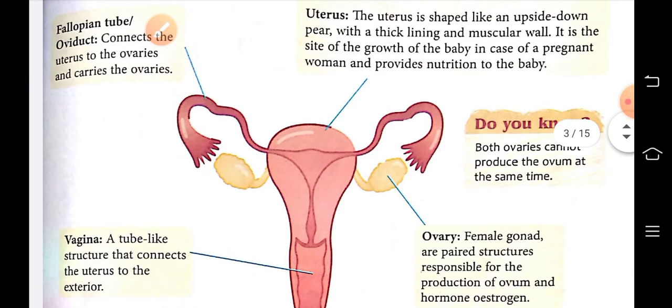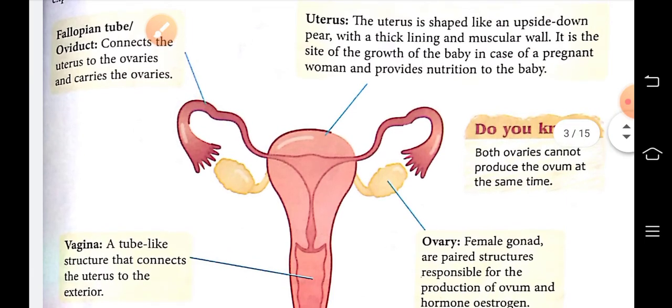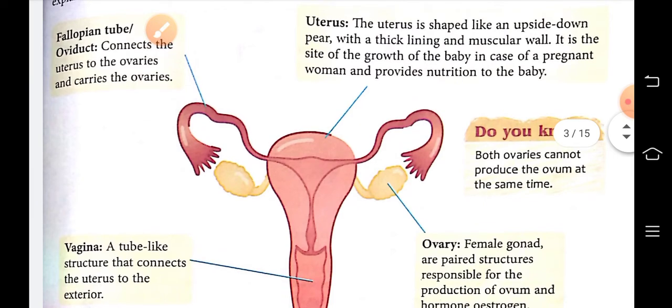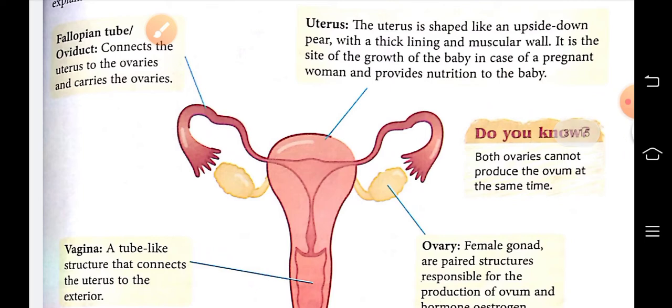Then fallopian tube, it is a tube-like structure which is also known as oviduct, which connects the uterus to the ovaries and carries the ovum from the ovaries.